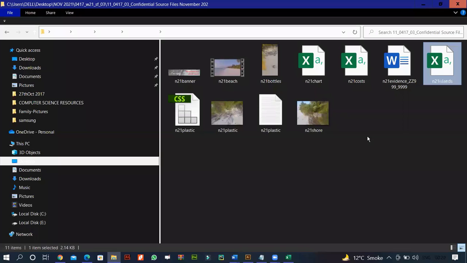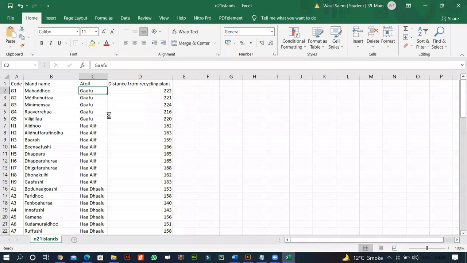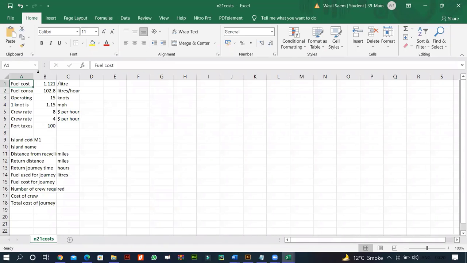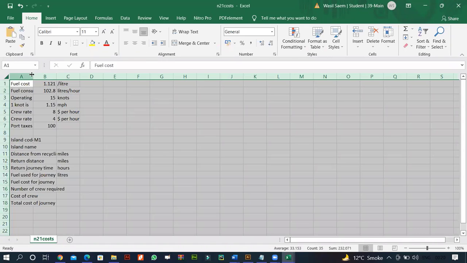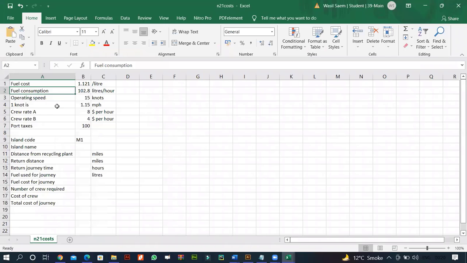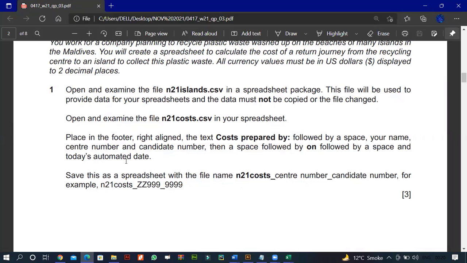We have N21 cost.csv as well. There we go. We have something over here that says fuel cost, fuel consumption, operating speed, 1 knot, crew rates, and so on. Okay, fine. Let's read ahead.